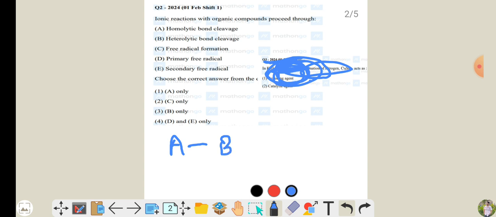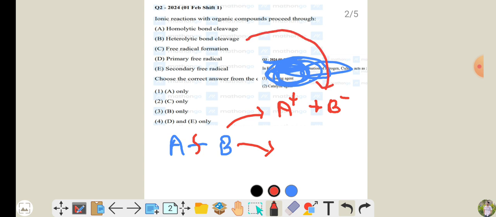Again, from which topic was this question asked? Just the normal topic of bond cleavage. Bond cleavage is a very basic topic in general organic chemistry. You might have studied all these things. If we are breaking this bond, it can be broken in two ways. One way, you give two electrons to one and break it in the form of a cation and an anion. This is known as heterolytic bond cleavage, and this is your ionic reaction.